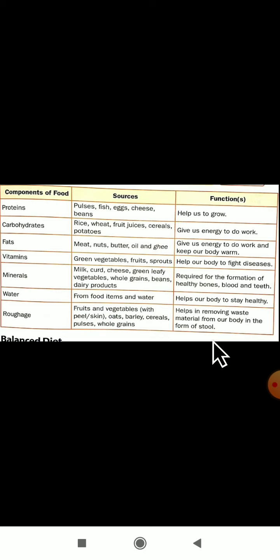Remember. Next, we study about the components of food and their sources and what are the functions of these components of food.